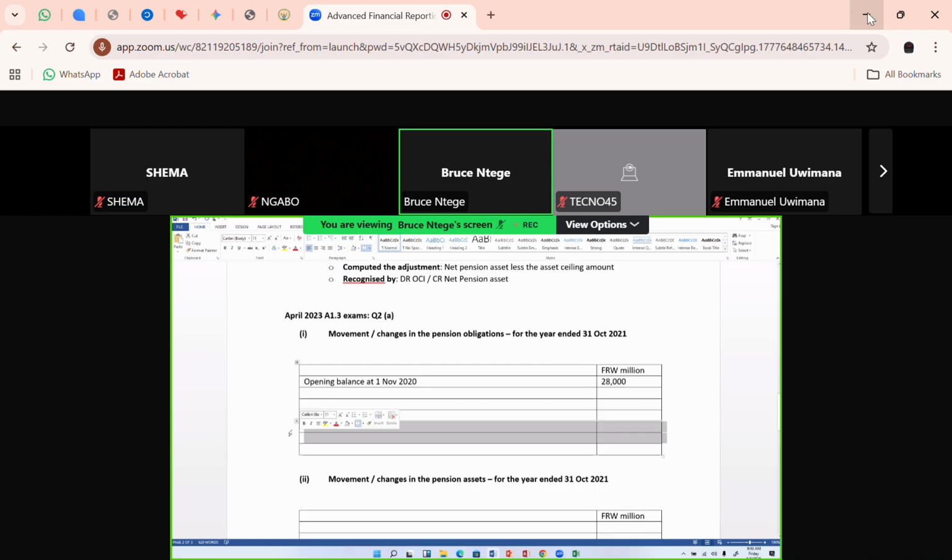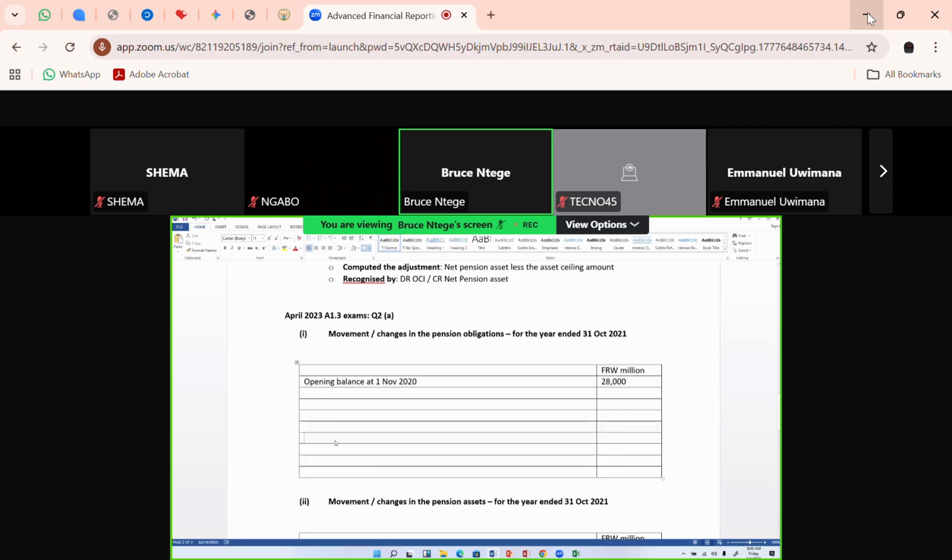Let me insert just 1 or 2 more lines to be on the safe side. Okay, so I'll come in here and say my present value of the pension obligation at year end. Our year end is 31st October 2021. So the figure they've given me is 33,600.